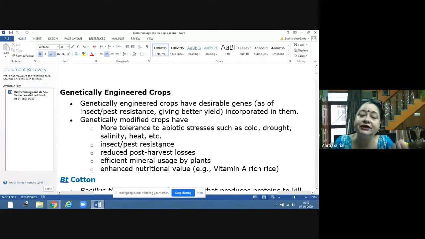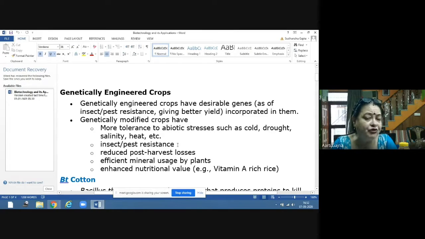Then we want insect and pest resistance in our crops. In the conventional method, we spray chemicals, insecticides and pesticides, which have their own side effects.